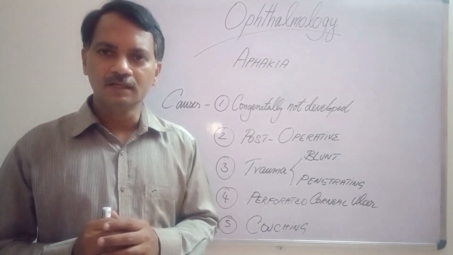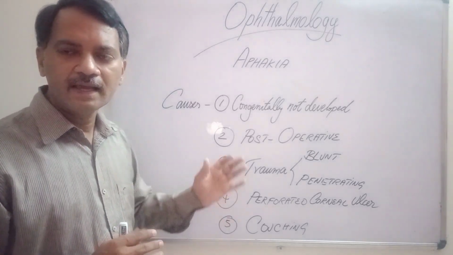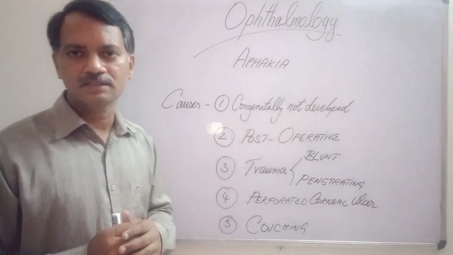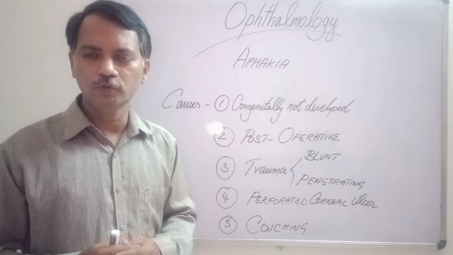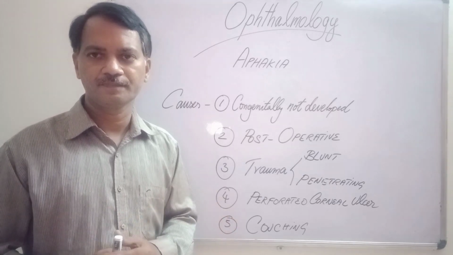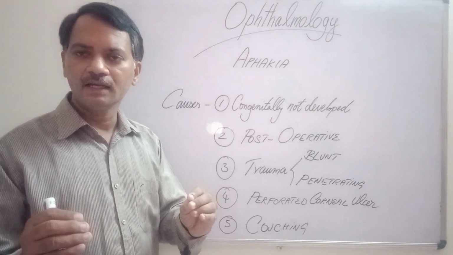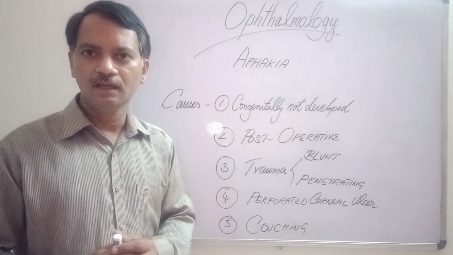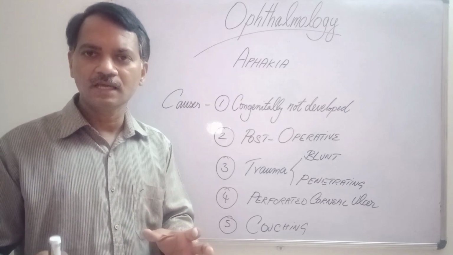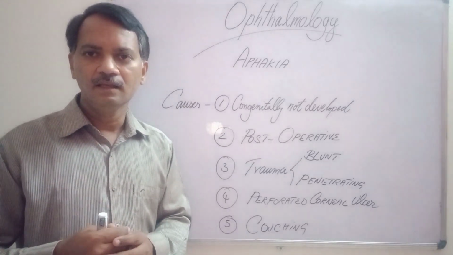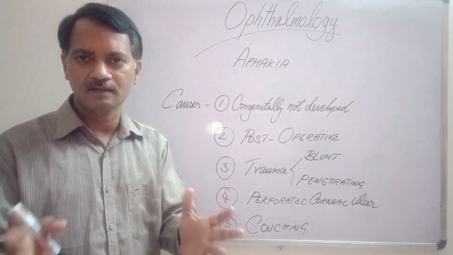Now let us try to learn what the causes for aphakia are. The first cause is congenital non-development of the lens. There is no development of the lens in the child due to various factors. Second is postoperative. We have done a cataract surgery for a patient. We have removed the cataractous lens, but due to certain reasons, we have not implanted the artificial intraocular lens into the eye. So the eye becomes aphakic.